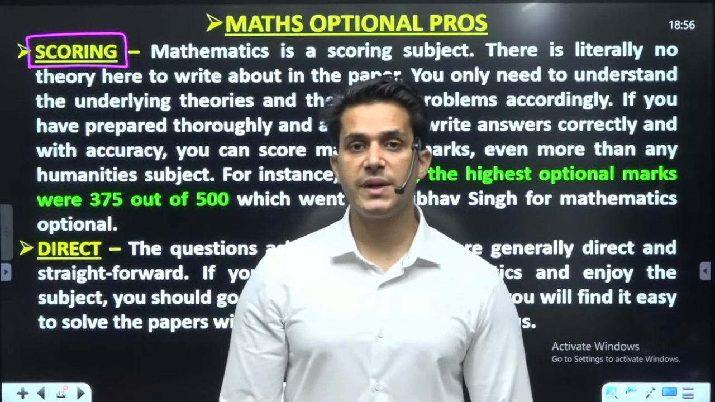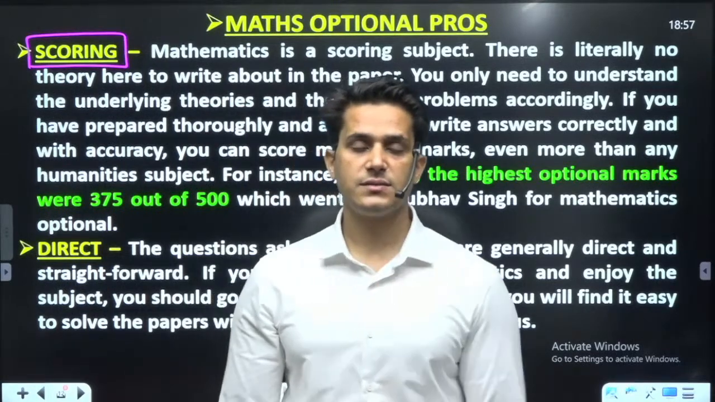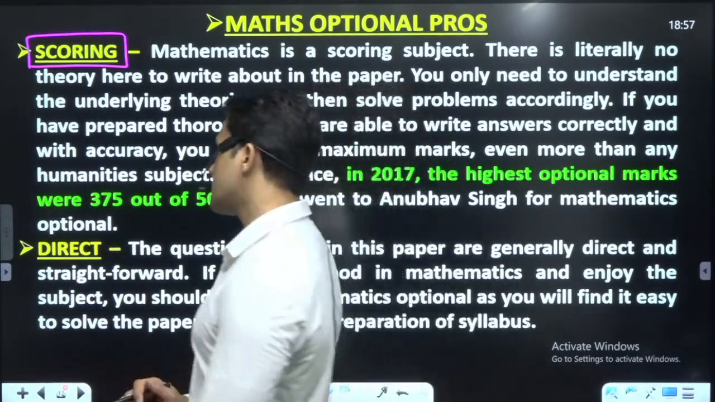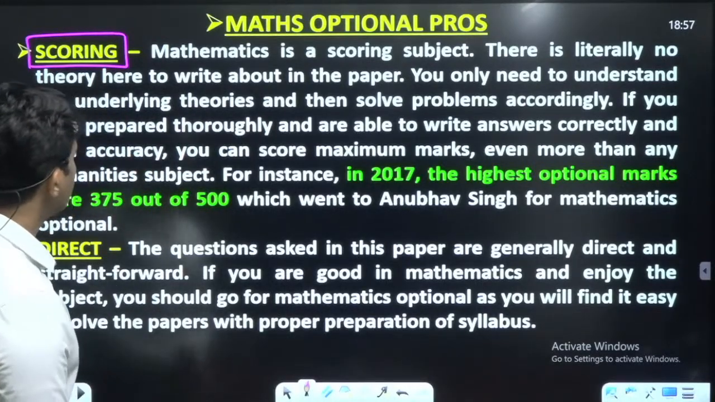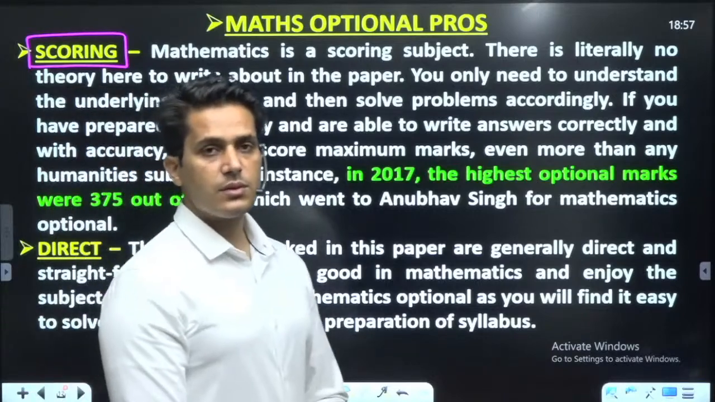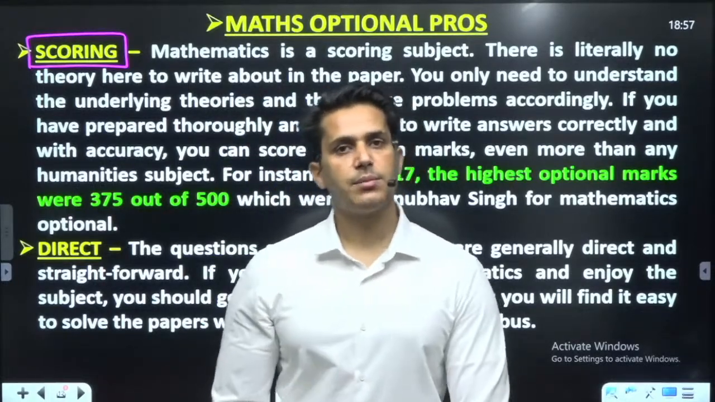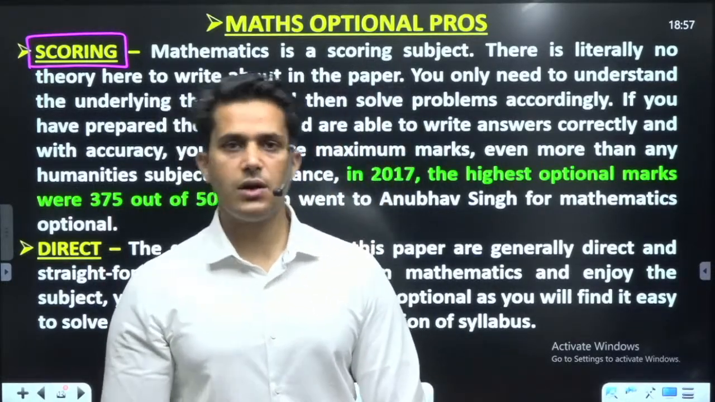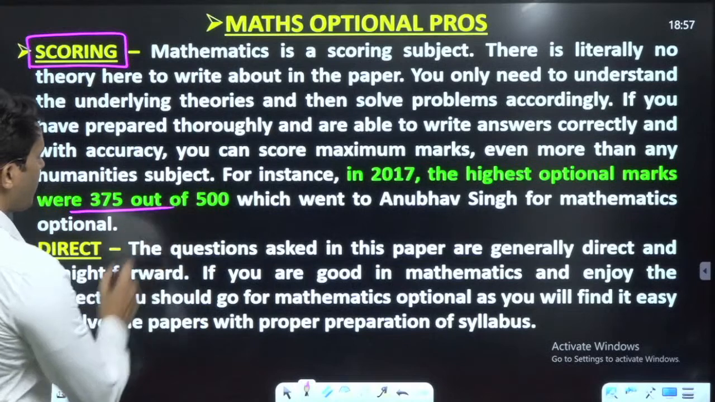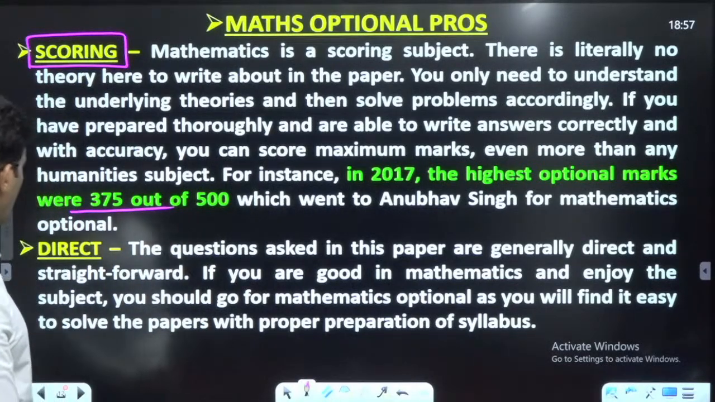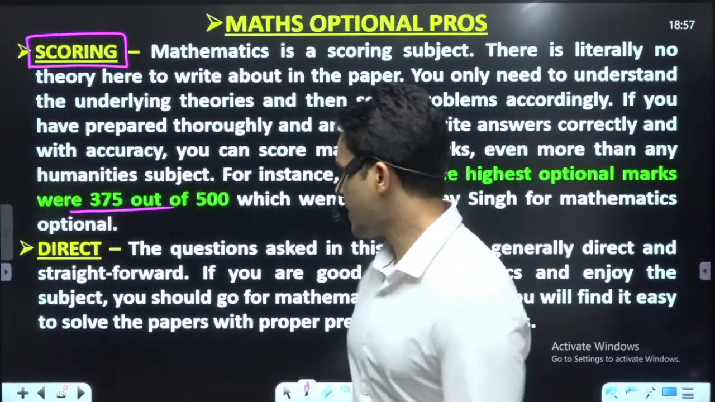But in mathematics, 375 up to 400 marks can be achieved out of 500. So it is scoring. Yes, obviously it is scoring. Mathematics is scoring, and a large number of examples you can find on the internet and everywhere that mathematics students have scored a lot of marks. So it is also written that there were 375 marks out of 500.